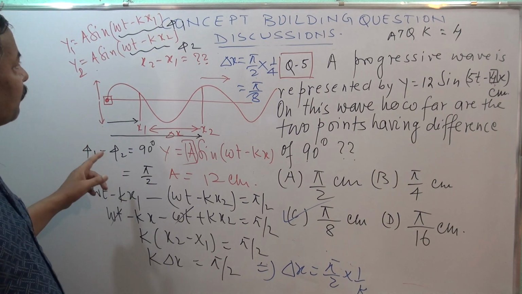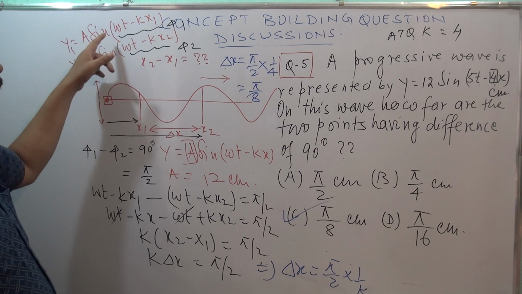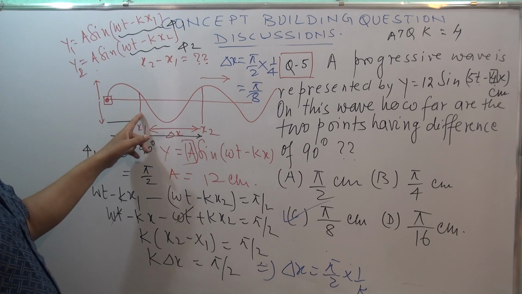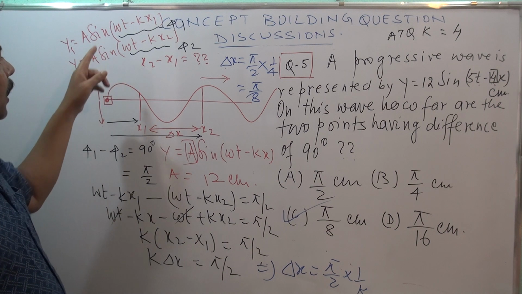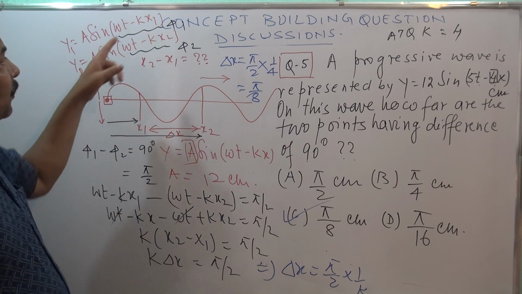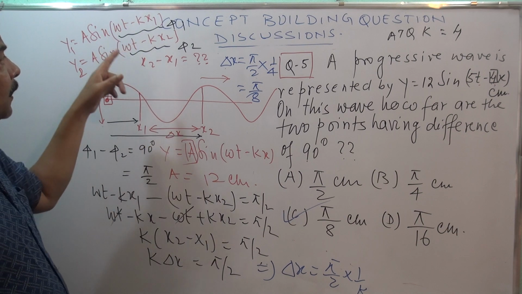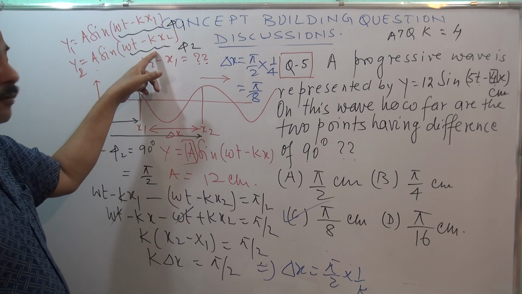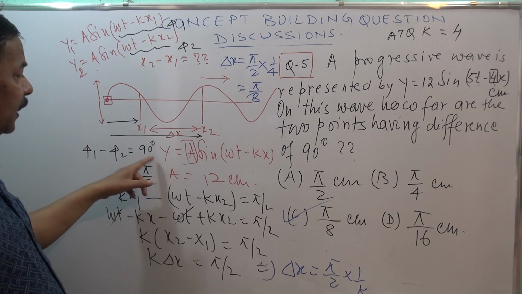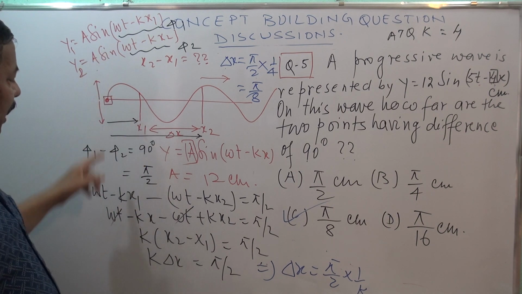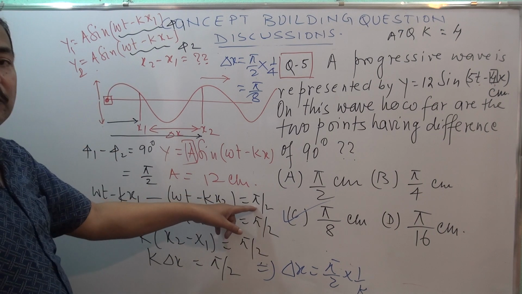Now how to calculate φ1? For position x1, y1 = A sin(ωt − kx1), and for position x2, y2 = A sin(ωt − kx2). φ1 is ωt − kx1 and φ2 is ωt − kx2, and their difference gives π/2.